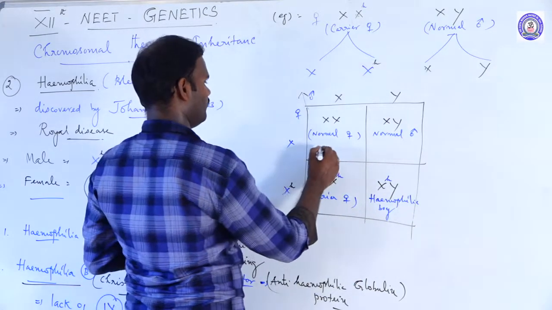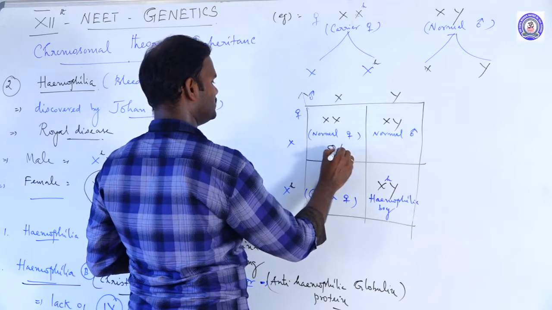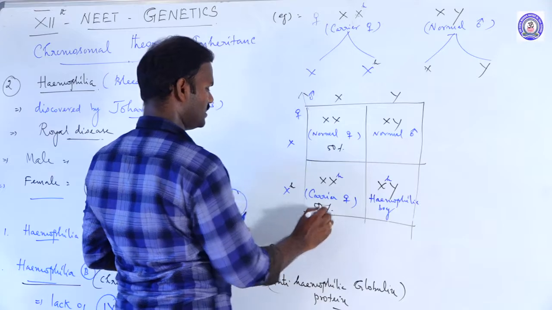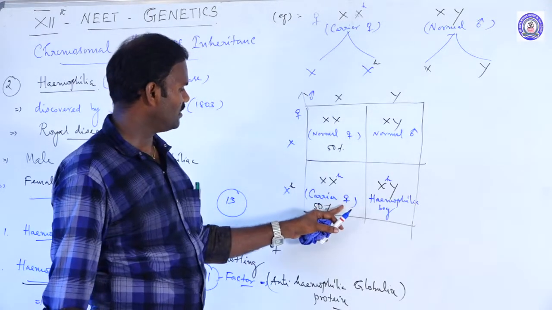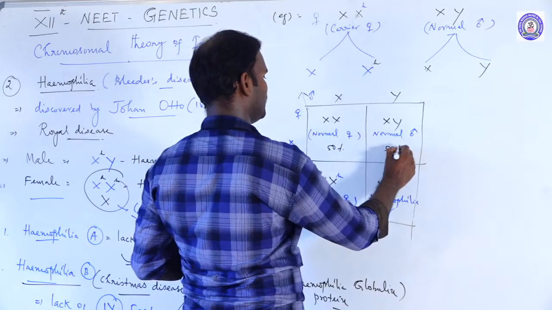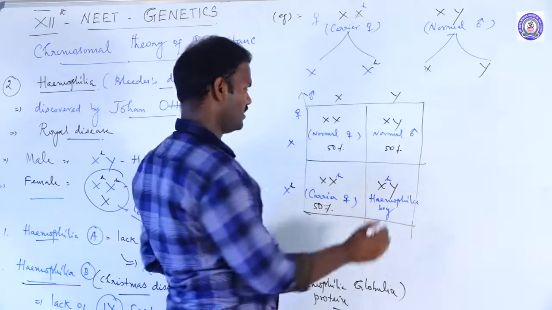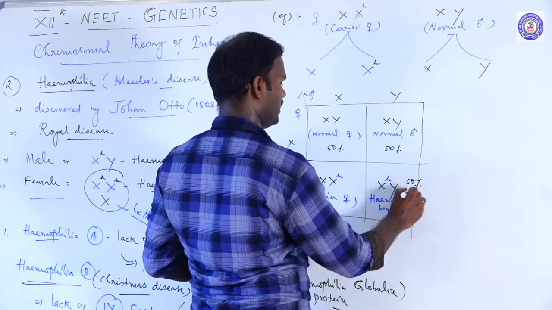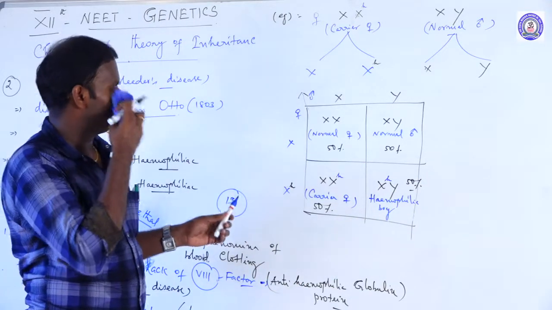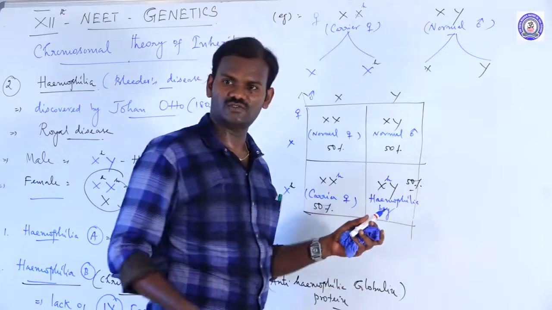There are 50% of females normal and another 50% of females carriers, and 50% of males normal and another 50% of males with hemophilic disease. These are the first. Let us take another example also.